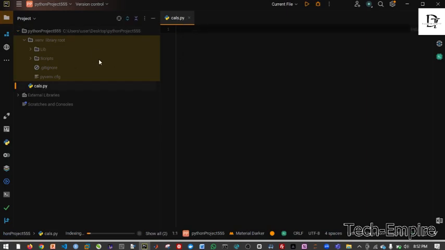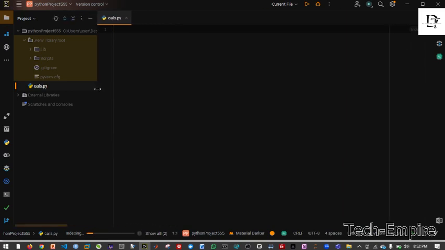If this place is too much, you can adjust it so that you have enough space for your code. Like what we did the other time on the terminal and on our Anaconda, let's do the same thing here.